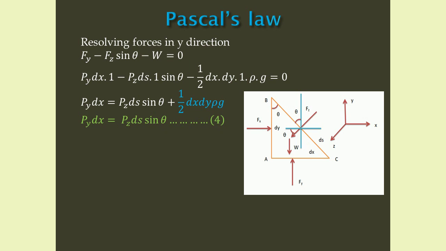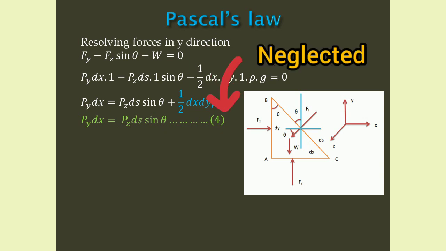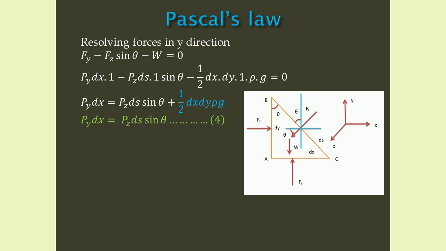By rearranging the expression, we can write Py dx equals Pz ds sin theta plus half dx dy rho g. Since the dimensions dx and dy are very small, we can neglect the term half dx dy rho g. That is, weight is neglected. Therefore, Py dx equals Pz ds sin theta. This is equation number 4.